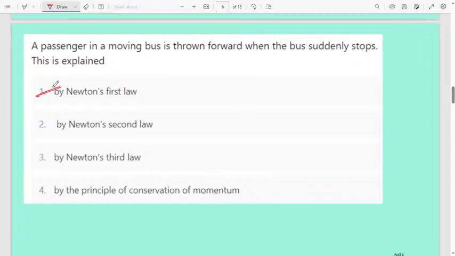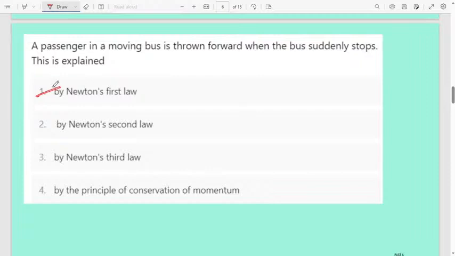Okay, a passenger in a moving bus is thrown forward because, according to Newton's first law, if an object is at rest or in inertia, it will stay in the state of rest or inertia. If you want to change the position, you have to apply a force. In a bus, the passenger will be at rest, only the bus will move.